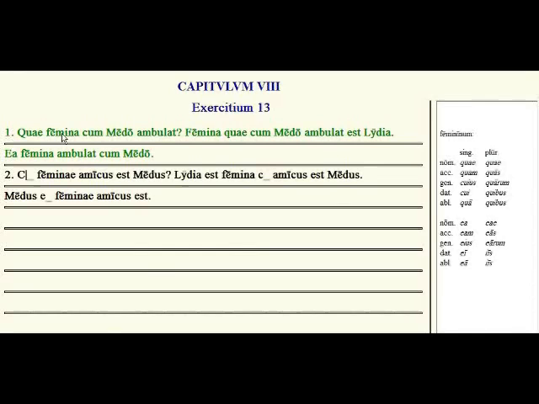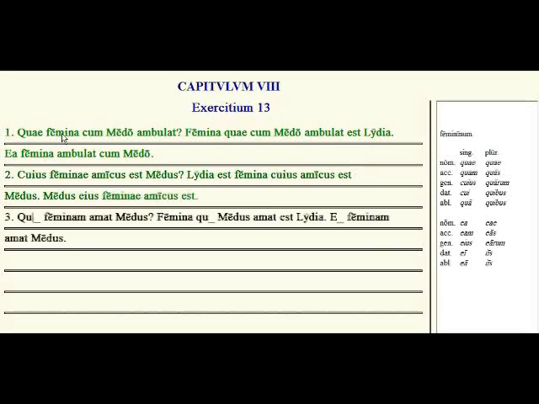Of which woman is Medus a friend? Cujus, of whom? Lydia is the woman, cujus, whose friend is Medus. Medus is a friend, eius feminae, of that woman.